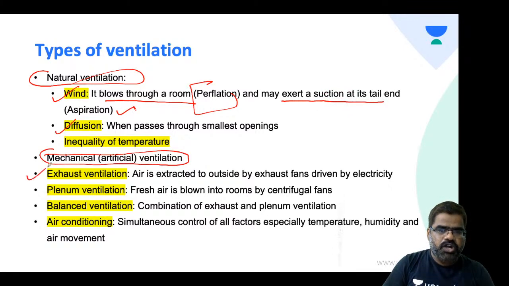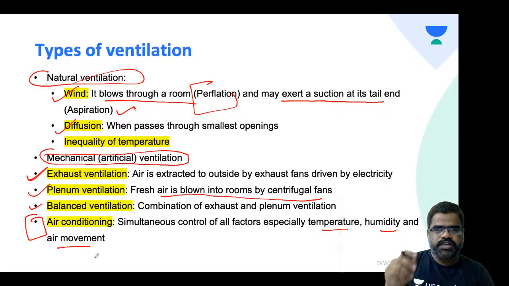Exhaust, we all know. Plenum is fresh air blown through centrifugal fans. Balanced ventilation is a balance between exhaust and plenum. Air conditioning takes into account temperature, humidity and air movement. So the natural ones are aspiration and perflation.